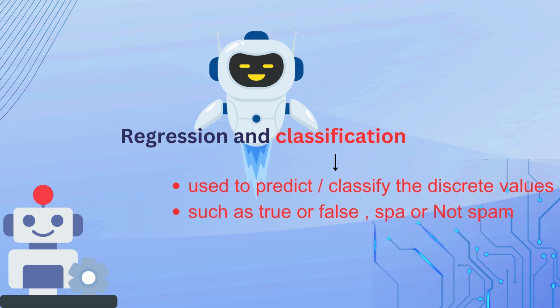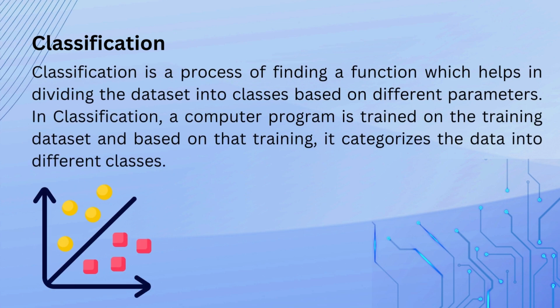Classification is a process of finding a function which helps in dividing the data into classes based on different parameters. In classification, a computer program is trained on the training data set, and based on that training, it categorizes the data into different classes. For example, the chart visible on your screen is an example of categorical data.